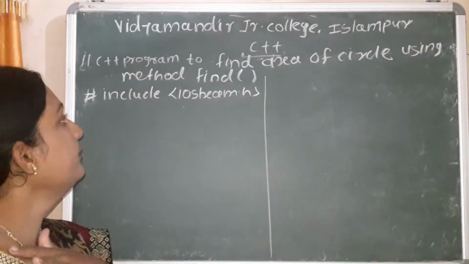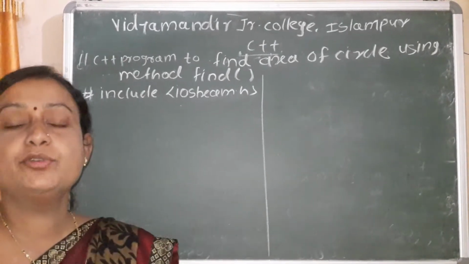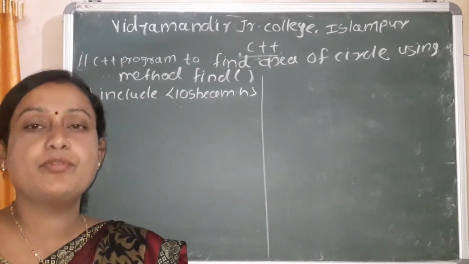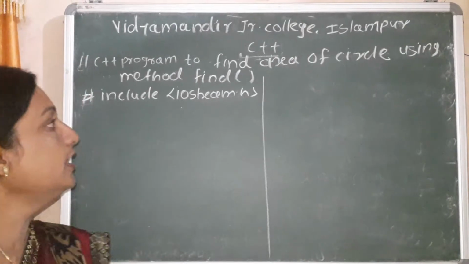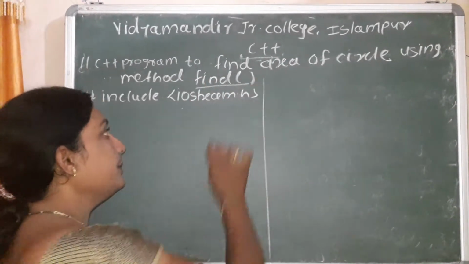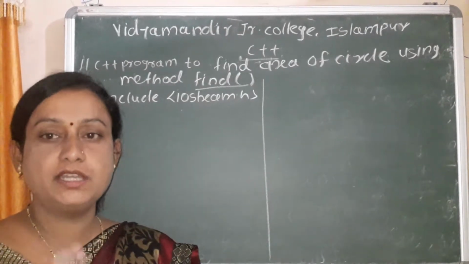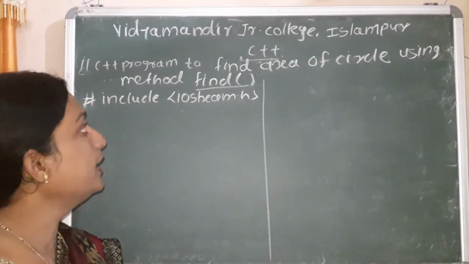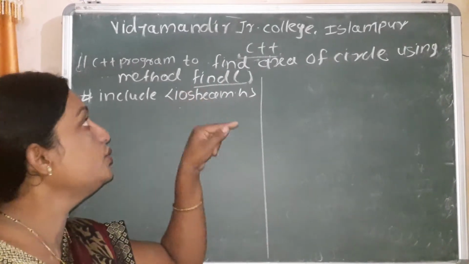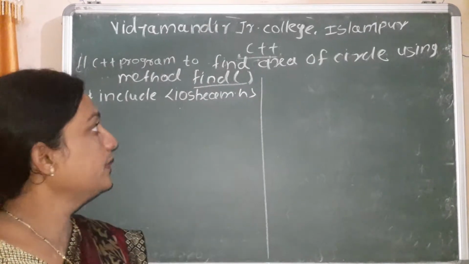In a board examination there is a question asked: write a program in C++ to find the area of a circle using the find method. Here a method name is given in the program. Method means function name. You can use this function name in a class to solve the program.